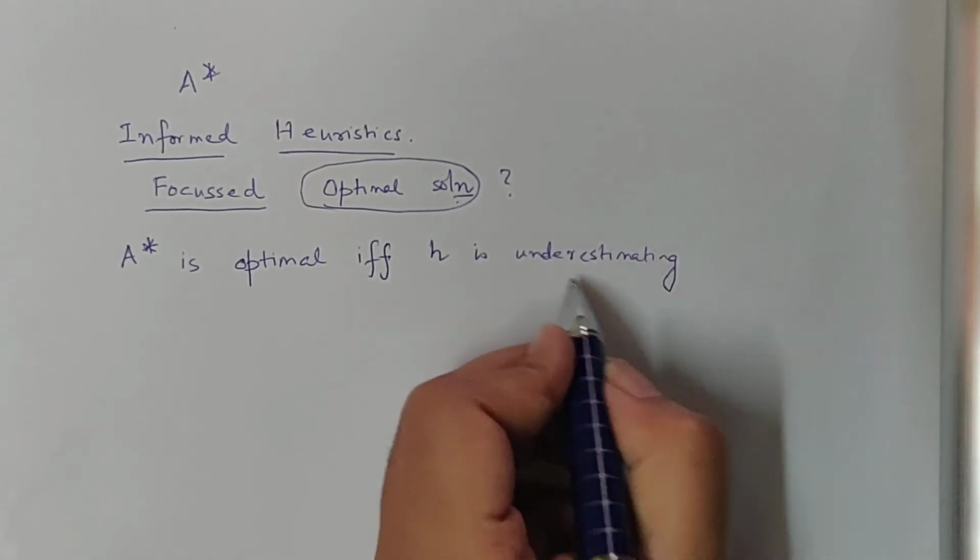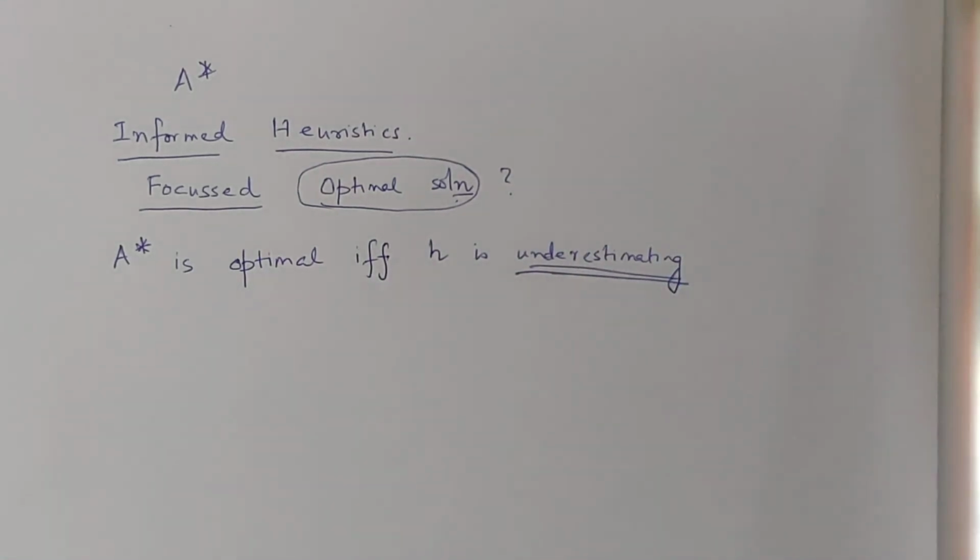Now this is a new term that we have faced. What do you mean by an underestimating heuristic?